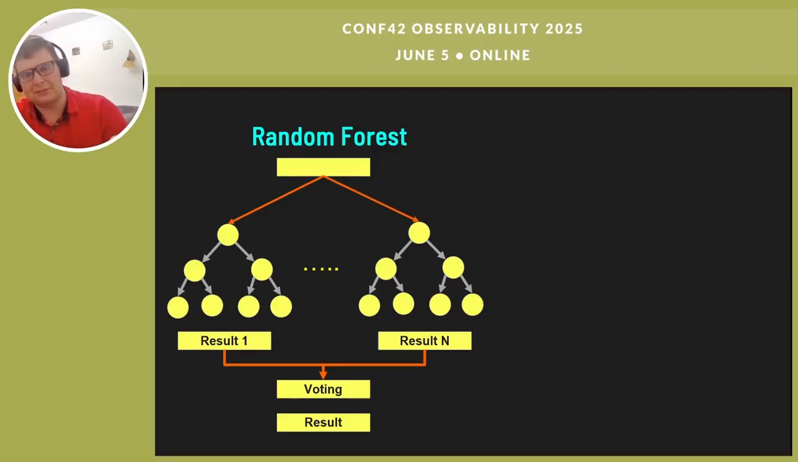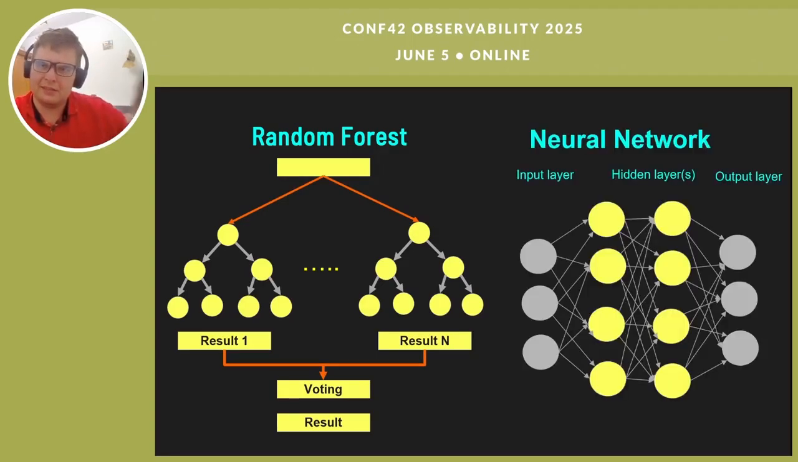Okay. The random forest is a more complex decision tree. It's a collection of decision trees. This is also used for classifications. We're not going to use it today. And here comes the tricky part, neural network. This is what we're going to use today.